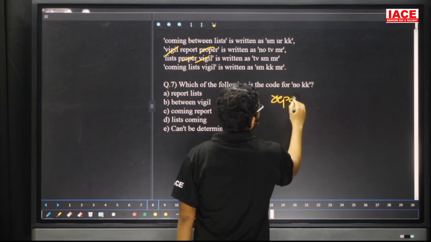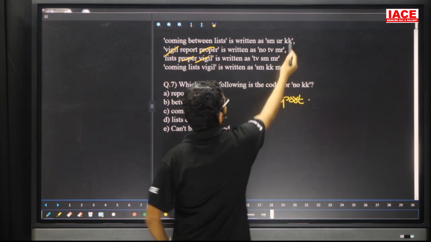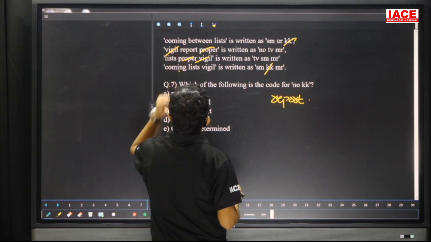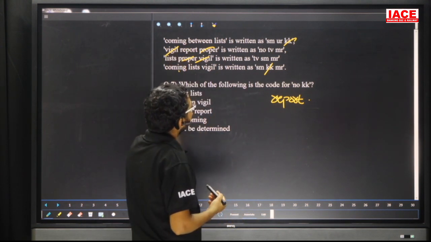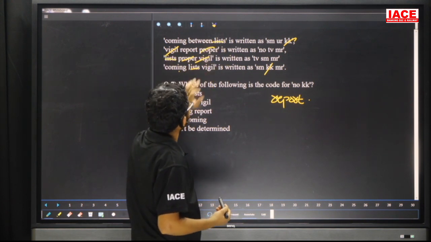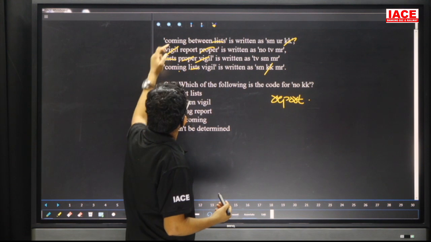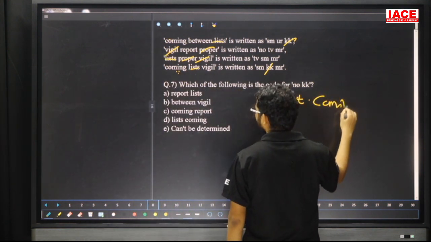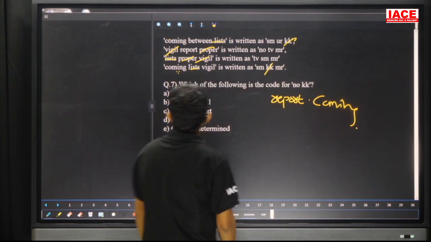That means here this one is what? Report. Yes. N1 is what? Report. Next one is what? KK. Here KK, here KK. First line, last line. Coming list. Friends, check here. List here also there. That means list, no chance. So friends, here coming, here also we are having coming. That means the answer is what? Report coming. So coming report. Answer is what? Option C.